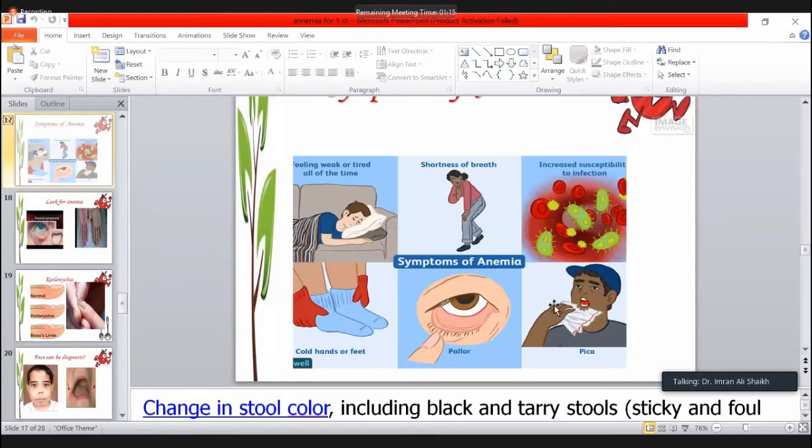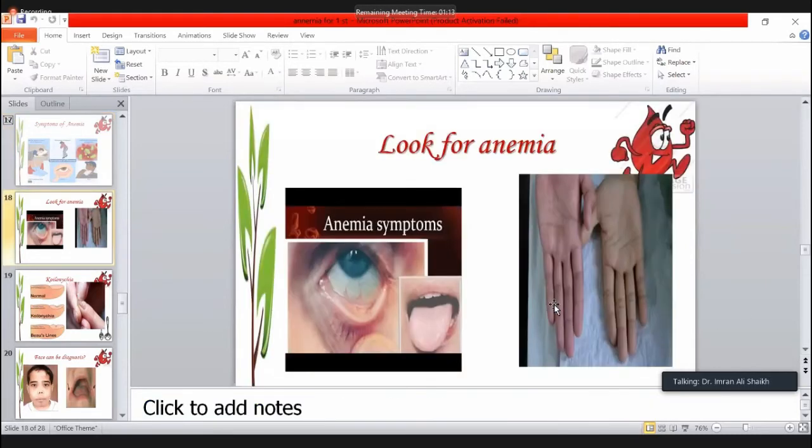This type of the anemia is commonly known as the Pica syndrome when somebody is eating the non-eatable things. Where will you look for the anemia? You can look at the conjunctiva. The conjunctiva will be pale. You can look at the tongue, which will be pale and smooth. Even you can diagnose the type of the anemia just by looking at the tongue. If the tongue is smooth, no rugae, no papillae, it is commonly